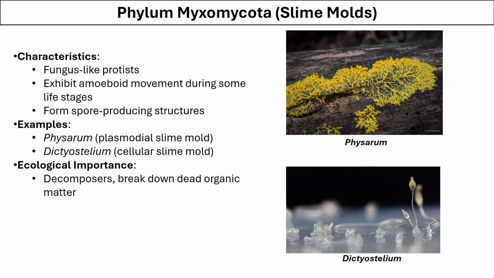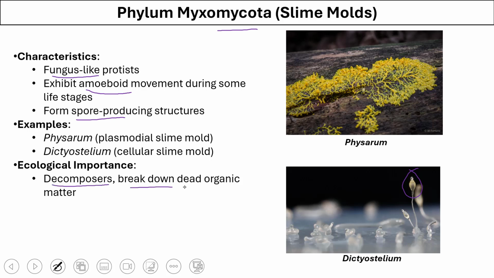Myxomycota are myco, the word root tells you, fungi. So these are slime mold. These are fungus-like protists. They move like amoeboid movement in certain stages of their life. So they move like amoeba with the help of structures called pseudopodia. They also form spore-producing structures like you can see here. Like fungi, they are mainly decomposers. They break down organic material around us into useful material that can be recycled.